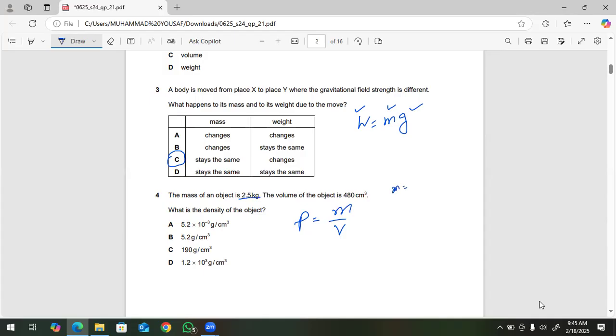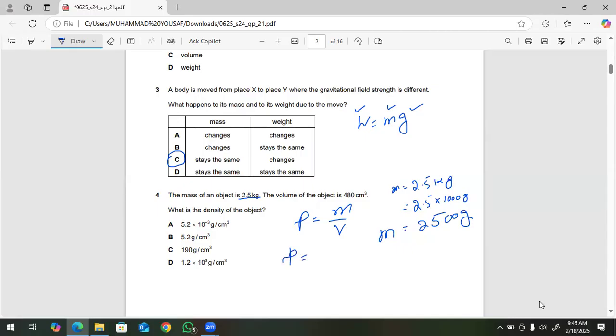So mass is 2.5 kg. We will replace the kilo by 1000 gram. 2.5 multiplied by 1000, so the answer will be 2500 gram. Now we will use this mass, 2500 gram, in the formula to calculate the density.